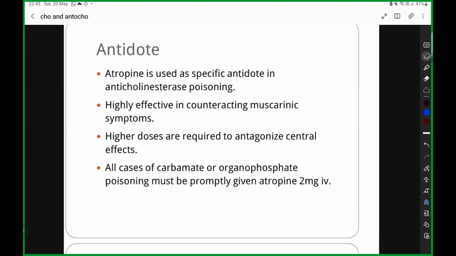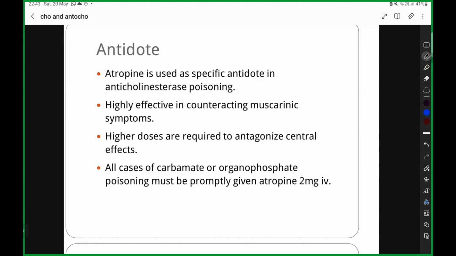The second thing is drugs acting on the autonomic ganglia. If you go by Tripathi, they give ganglionic blockers. What are the ganglionic blockers? Hexamethonium, trimethaphan. All of these block the autonomic ganglia. Trimethaphan is a short acting drug. It is used intravenously to produce transient hypotension during certain surgeries.